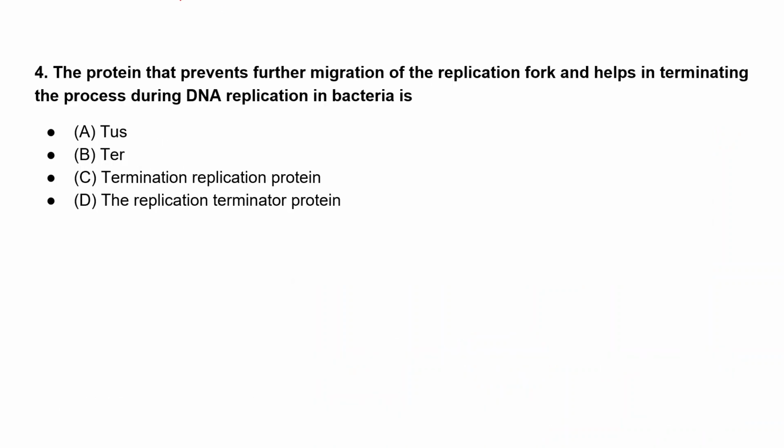Moving to the next question: the protein that prevents further migration of the replication fork and helps in terminating the process during DNA replication in bacteria is? Option A is Tus, Option B is Ter, Option C is termination replication protein, Option D is replication terminator protein.